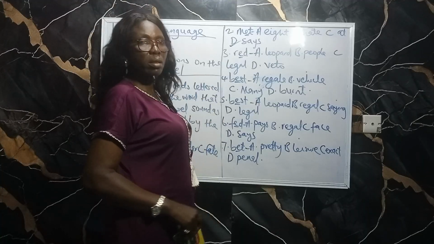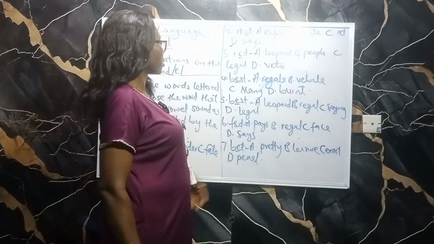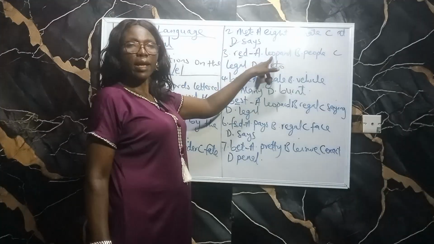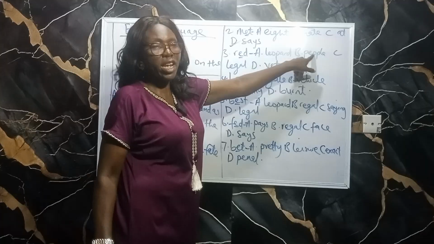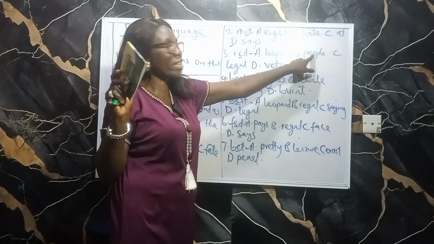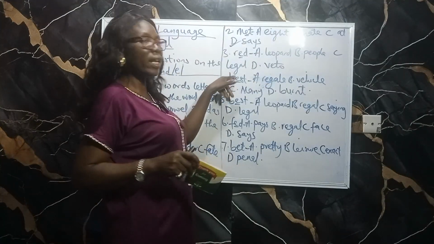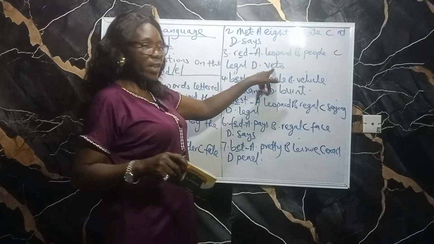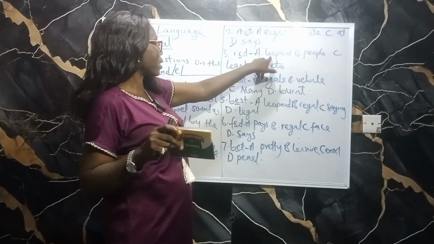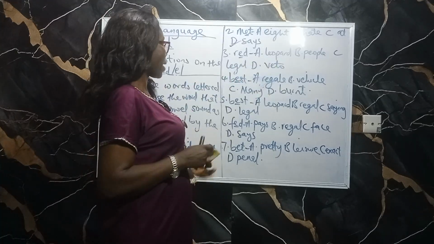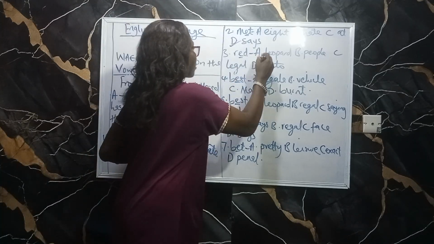Then the third one is red. Under red, we have A, leopard, B, people. This EO here, if you remember, is a long E sound. And then we have legal, and then veto. The only one that has that E sound is leopard, the EO here. So leopard is the answer.